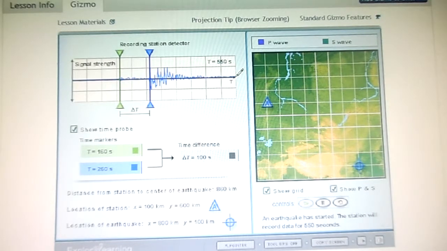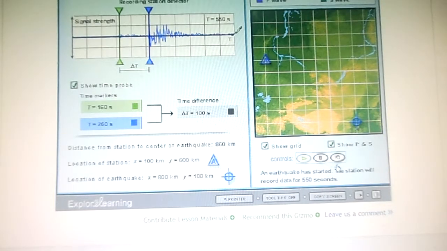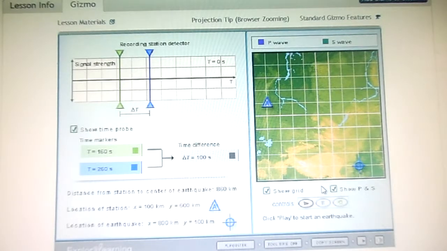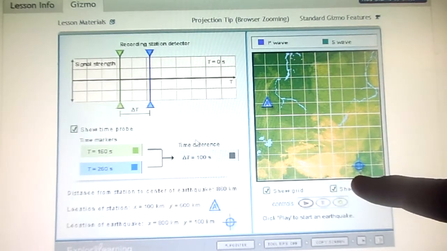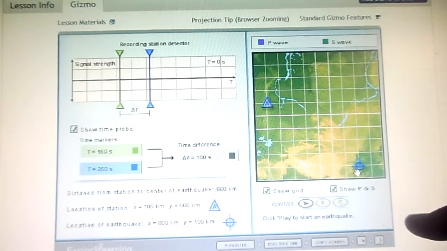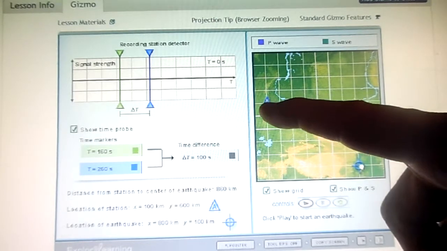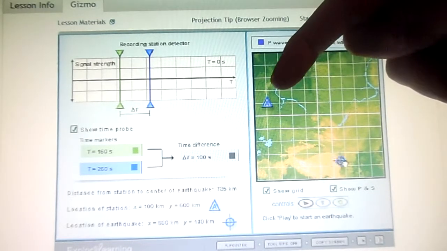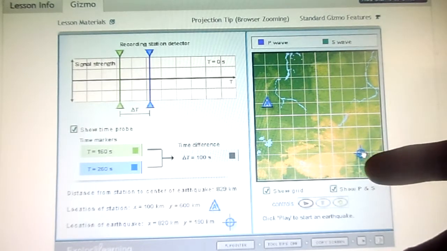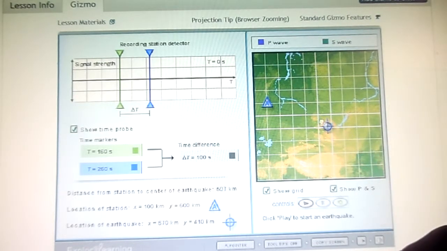We're trying to find the distance to the epicenter, so we click reset, and we place the recording station 300 kilometers from this. So we have to hit reset. Now we're supposed to move this 300 kilometers away. Oh, I see, we can put that anywhere. Oh, you want to put it exactly. That's an interesting idea. We could line it up so we know what the distance is.